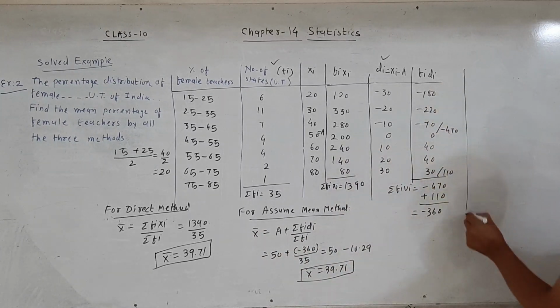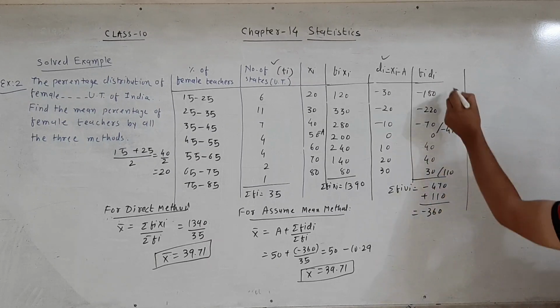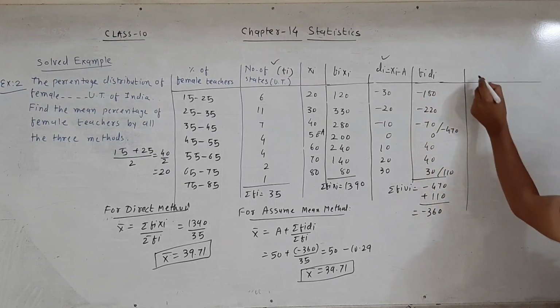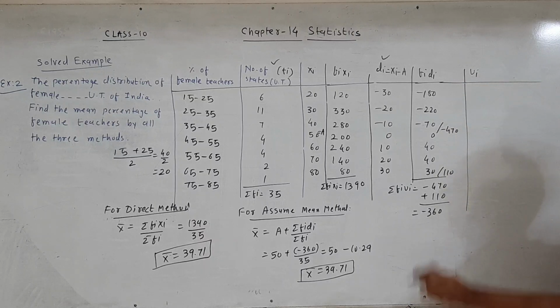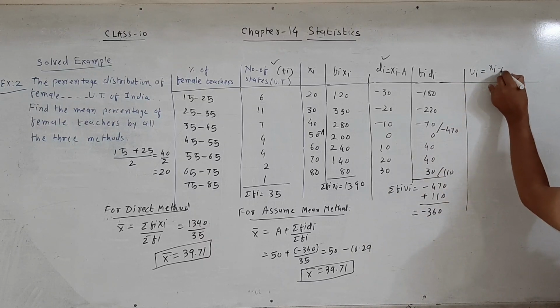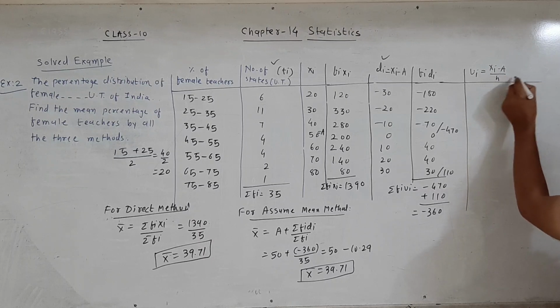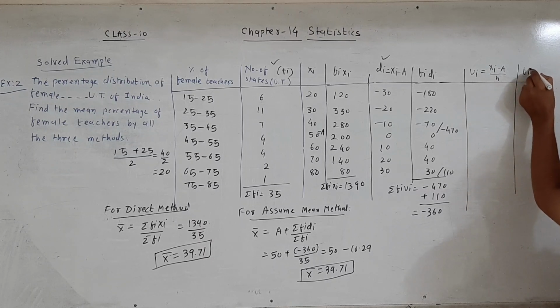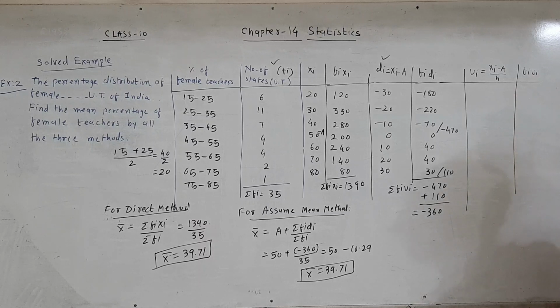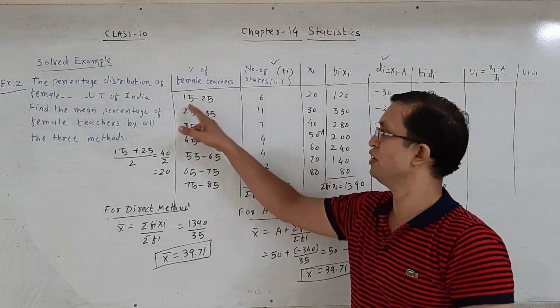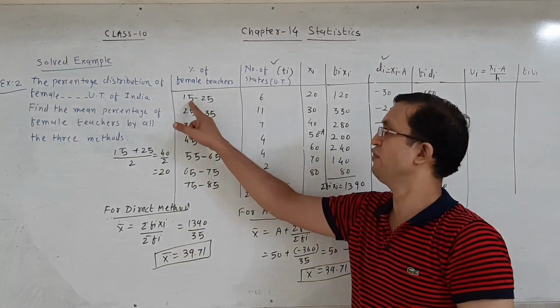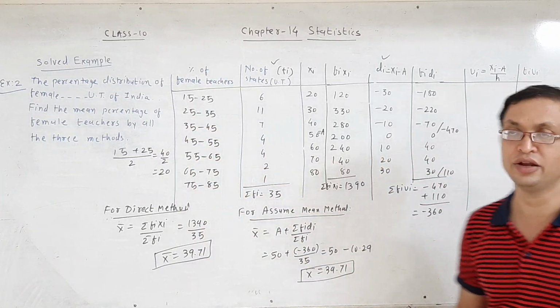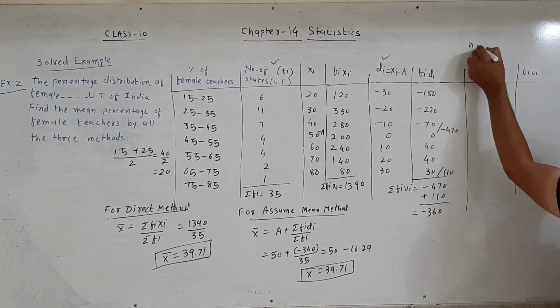And another method is step deviation method. And how to find the mean by step deviation method? First, you remember ui is equal to xi minus a divided by h, and another last term is fi ui. Okay, first you remember how to find ui. Ui means xi minus a divided by h. H means class interval, upper limit minus lower limit, 25 minus 15, that is equal to 10. Therefore h is equal to 10.